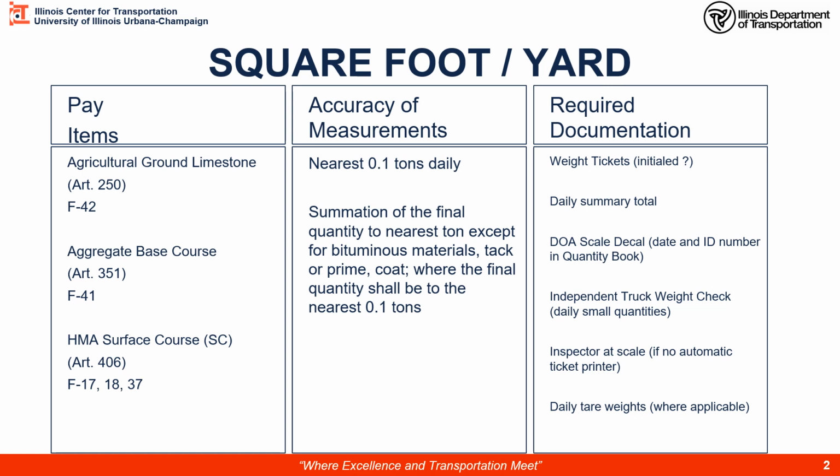Accuracy of measurements to the nearest tenth of a ton daily. Required documentation: weight tickets, daily summaries, Department of Agriculture scale decals because these are paid by weight, independent truck weight checks, inspector at the scale if we don't have an automatic ticket printer, and possibly daily tare weights where required.